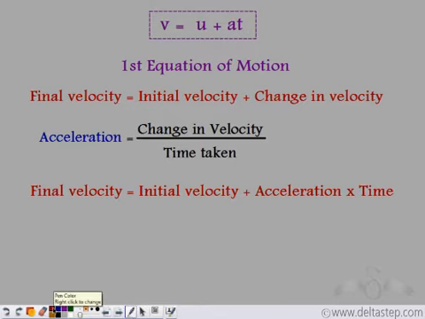So we have an object whose initial velocity was 10 meters per second, and it is moving with a constant acceleration of 1 meter per second square for 5 seconds. So, it started with a velocity of 10 meters per second. Its acceleration is 1 meter per second square. That is 1 meter per second, every second.